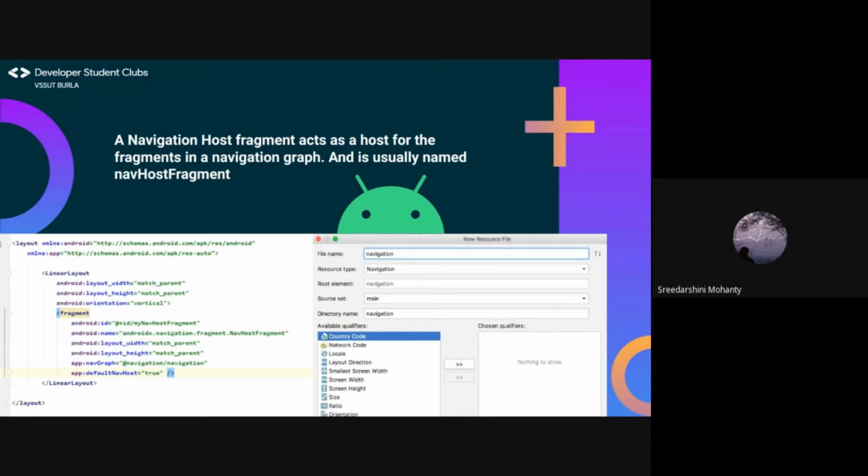Create a new Android resource file named navigation. So as shown on the right, click on Res, New, Android resource file. Name it navigation, resource type as navigation, and click OK. A navigation host fragment acts as a host for the fragments in a navigation graph. It is usually named as navhost fragment. Open activity main.xml file and in the Code tab, modify your code to replace the title fragment with navhost fragment as shown on the left.